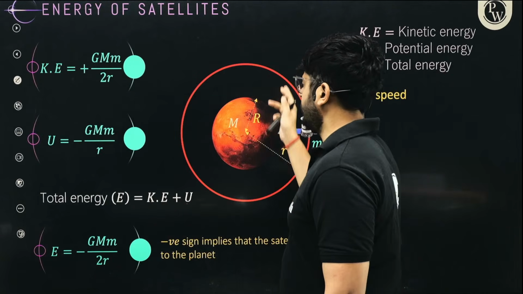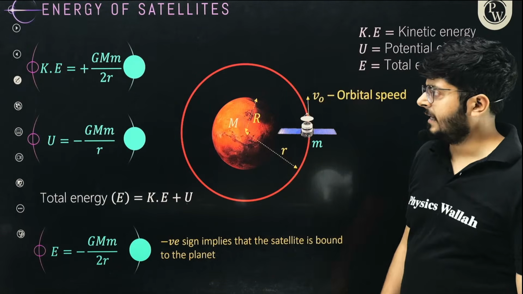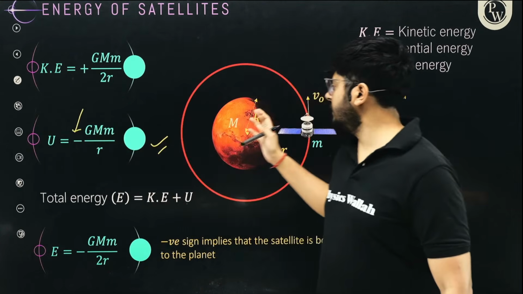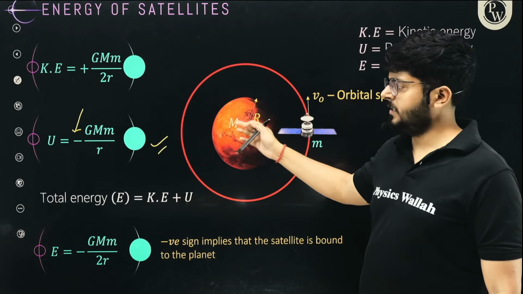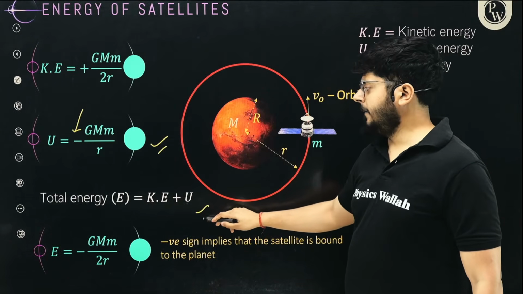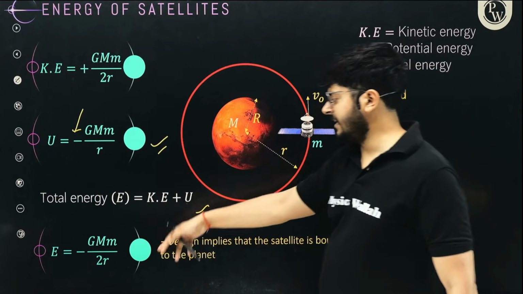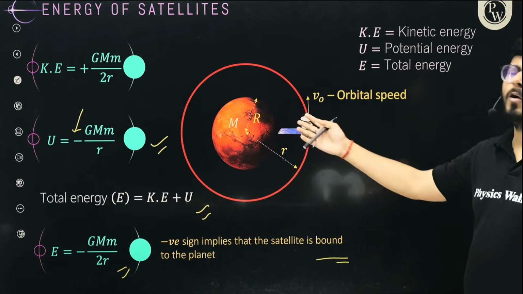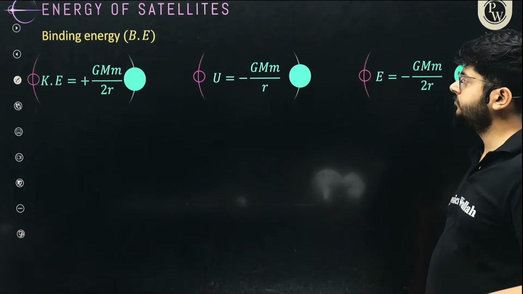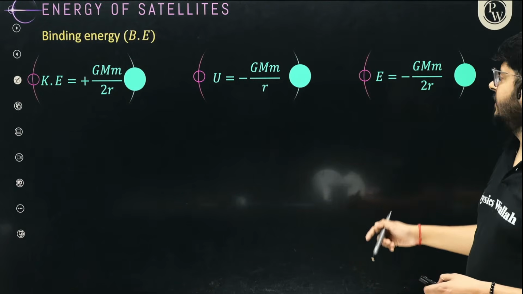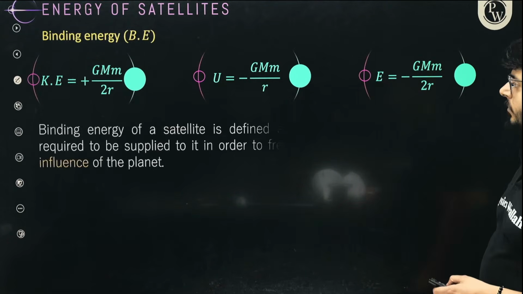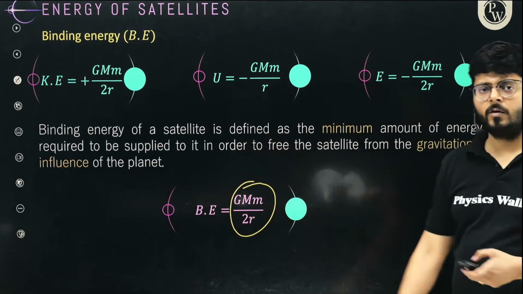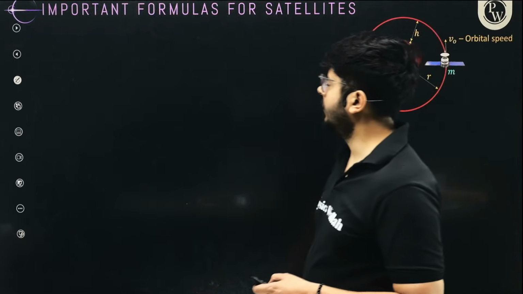Now the second thing is potential energy. The potential energy is negative. It tells us that the satellite is bound with another object. That's why the total energy is negative. For total energy, just add them up. It is minus GMm upon 2r. The negative sign implies that they are bound with each other. The binding energy is that total energy you have calculated. So you have to supply this much energy to the system so that you can separate them from one another.